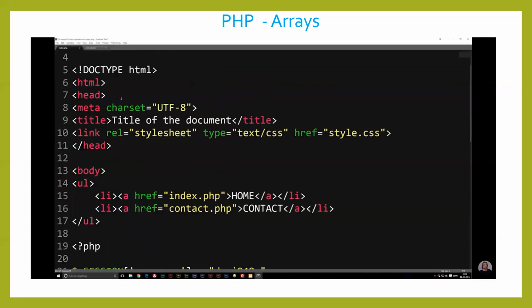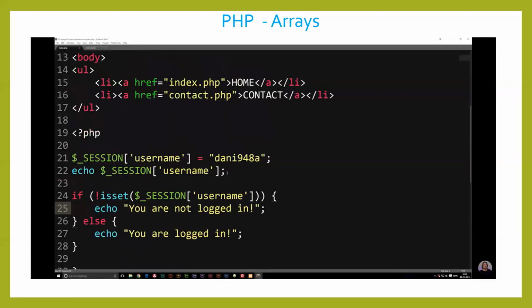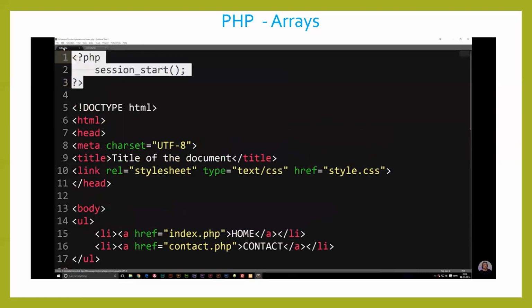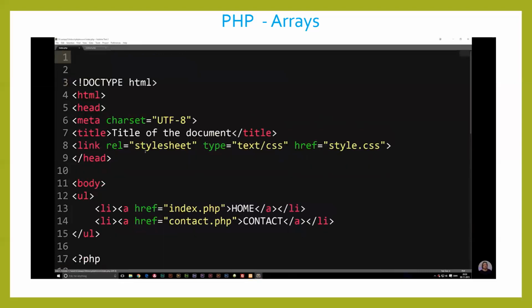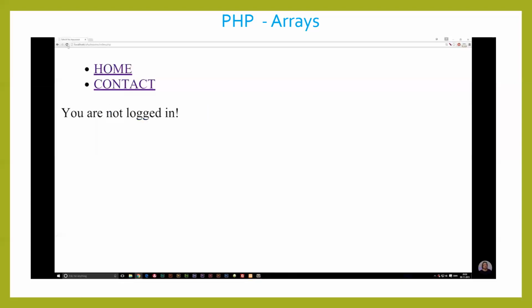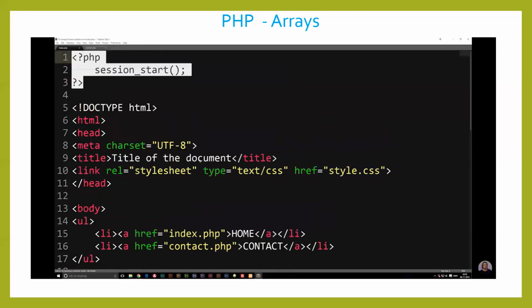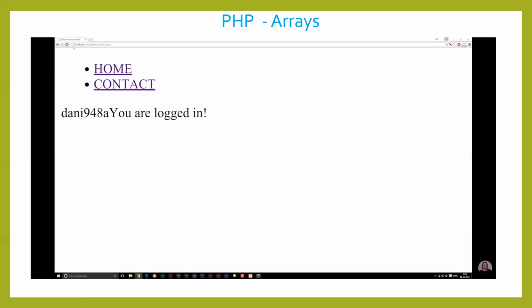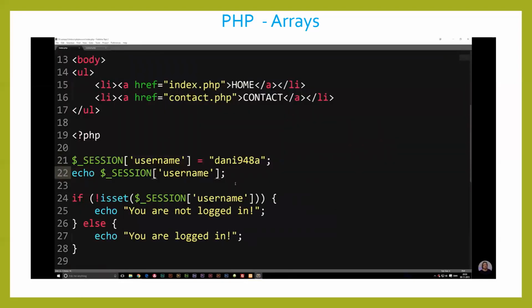Now, if I delete my session startup here, like so, and refresh the website, it says you are not logged in, because we are in fact not logged in. But now we do have a session set in here again, and it will say you are logged in. Again, this was more of a bonus, just to give you guys an idea about how the whole logged in thing works.